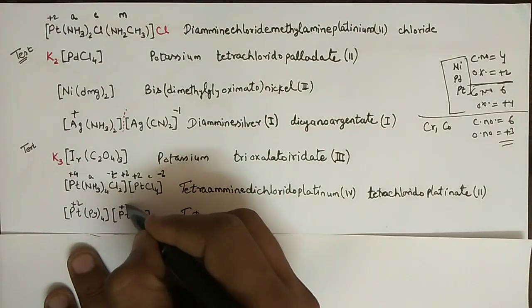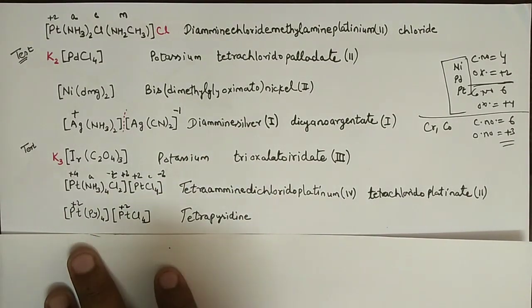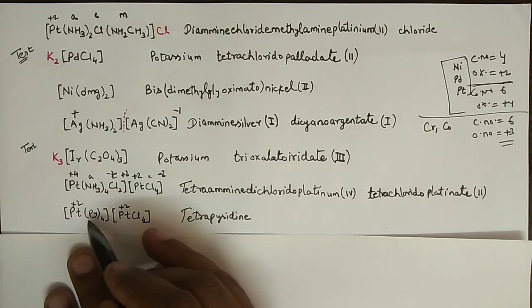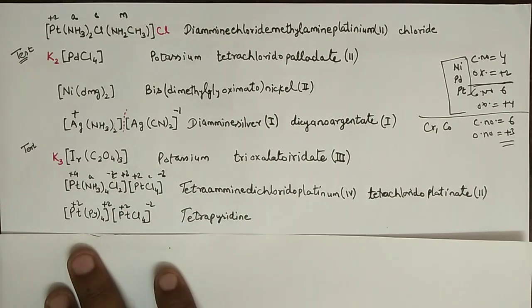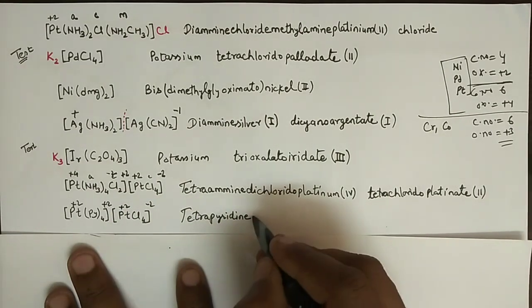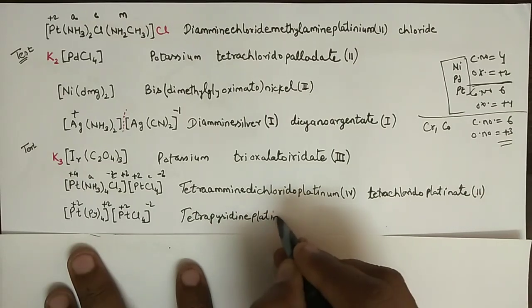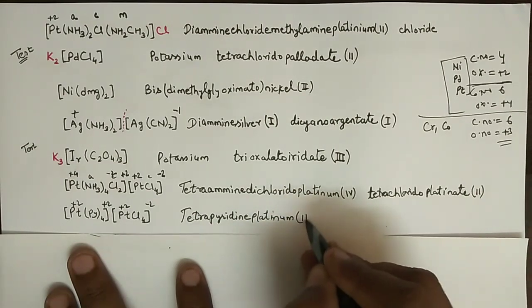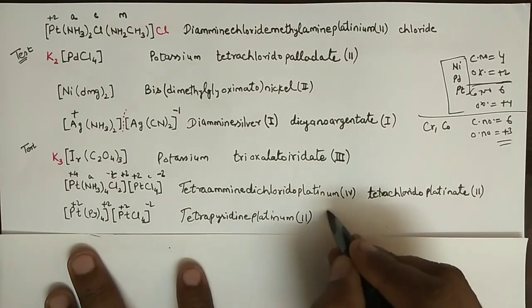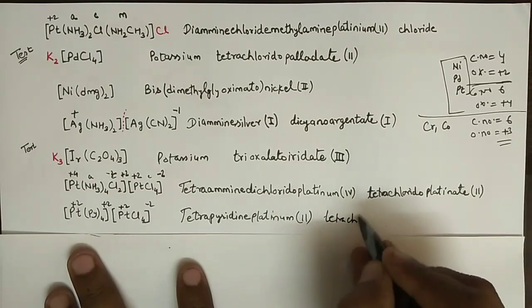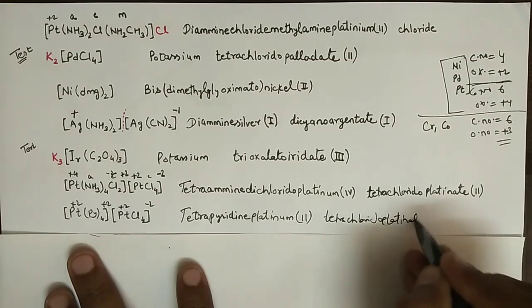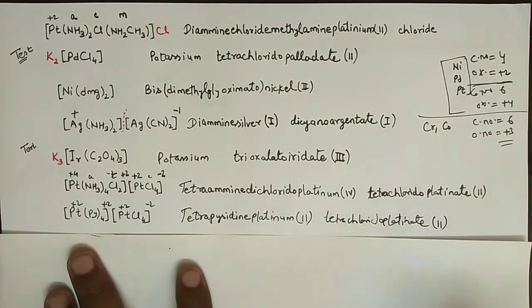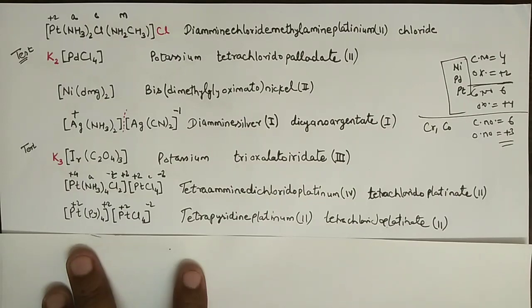One can easily justify it since pyridine is neutral, so this sphere will be +2, and since here is -4, the overall charge will be -2. So the name is tetrapyridine platinum 2, with a gap, tetrachlorido platinate 2.